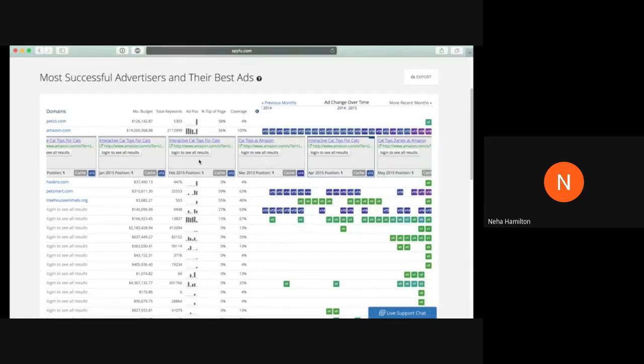So if you're starting an ad campaign with Google AdWords or if you're using Yahoo Gemini, any of the big advertisers out there, you want to look at what your competitors are using and use the keywords they are using in their successful ad campaigns. It looks like for Amazon, if they're trying to sell cat toys, using the word interactive in their title is really helping them out.